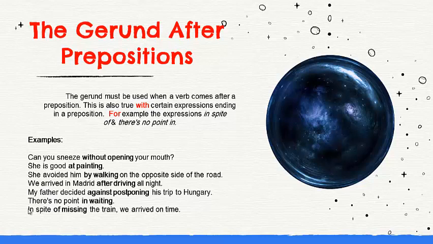She avoided him by walking on the opposite side of the road. By is the preposition and walking is the gerund. We arrived in Madrid after driving all night. After is the preposition and driving is the gerund. My father decided against postponing his trip to Hungary. Against is the preposition and postponing is the gerund.